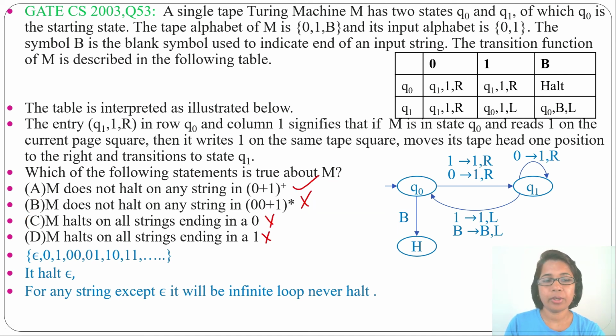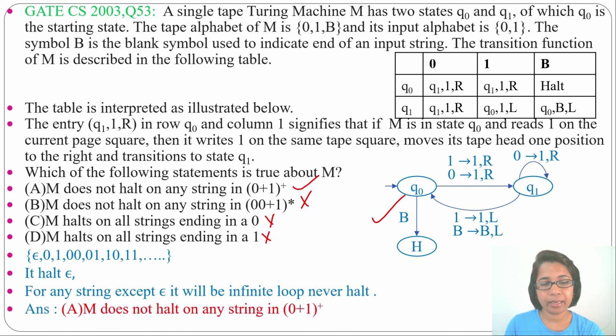We found only option A is correct as 0 plus 1 positive closure doesn't contain epsilon, and this Turing machine halts only for epsilon, and for any string other than epsilon there will be an infinite loop. So the answer will be option A. M doesn't halt on any string in 0 plus 1 positive closure. It halts only on epsilon.